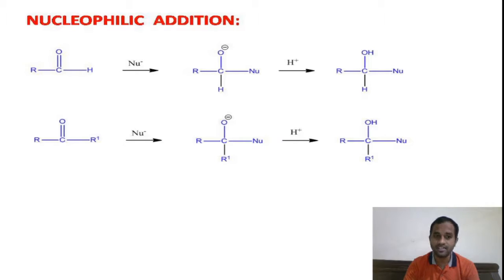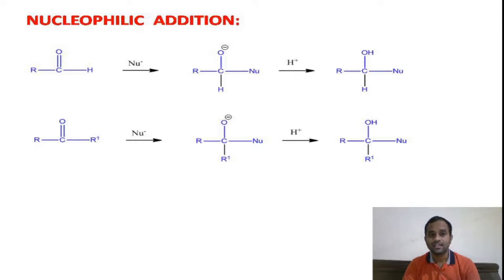They are not easy leaving groups. Thereby there is no question of nucleophilic substitution reactions in aldehydes and ketones. Instead of substitution, aldehydes as well as ketones will undergo nucleophilic addition reactions.